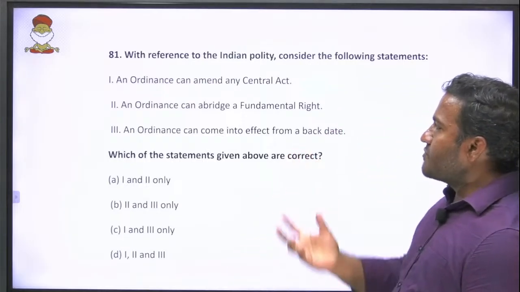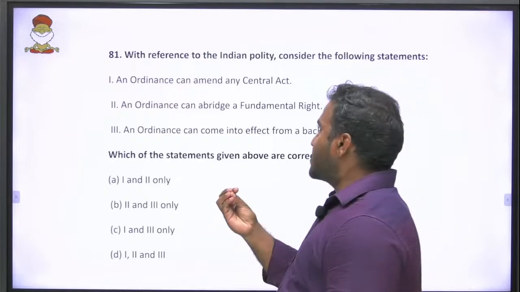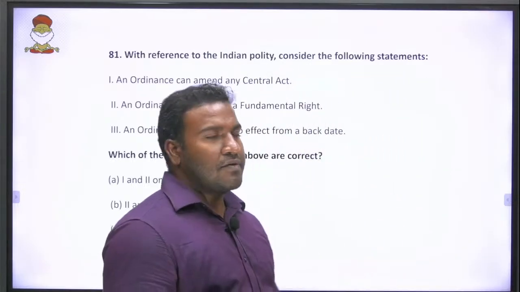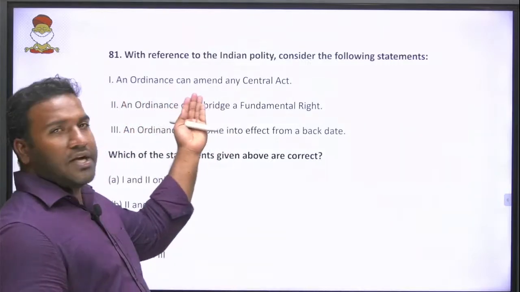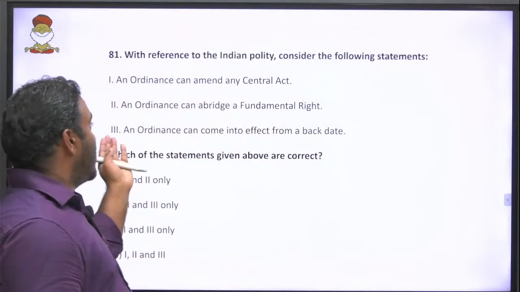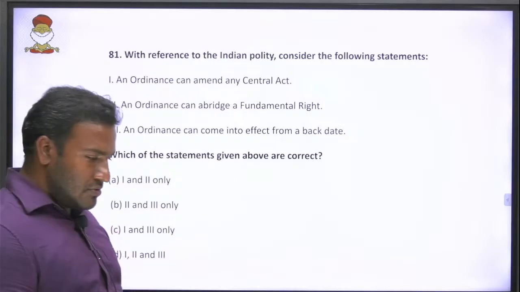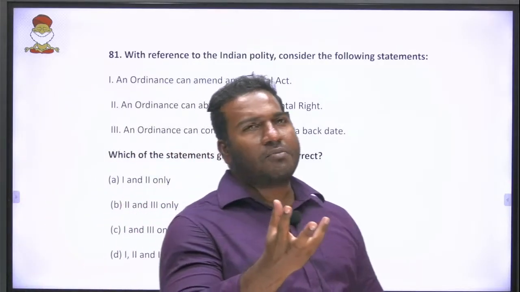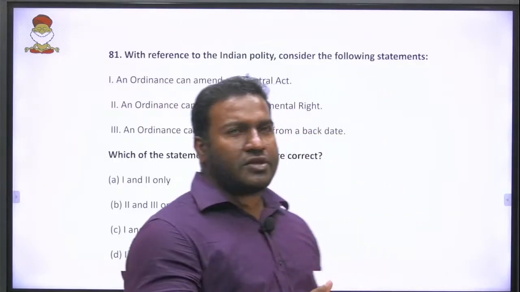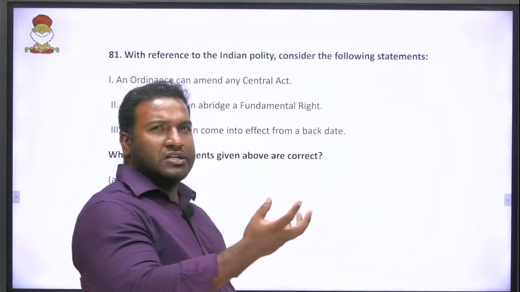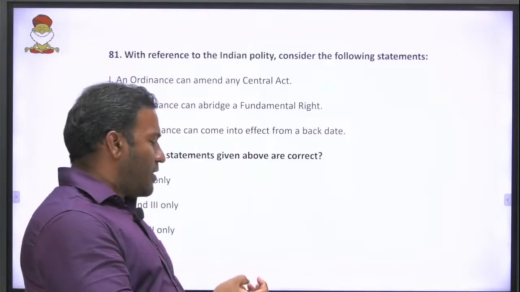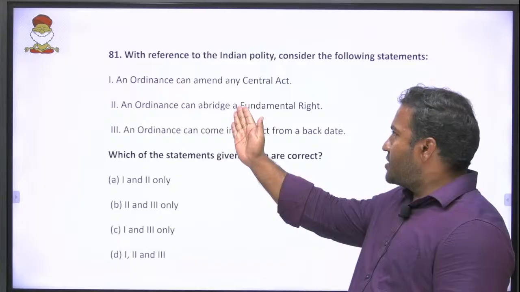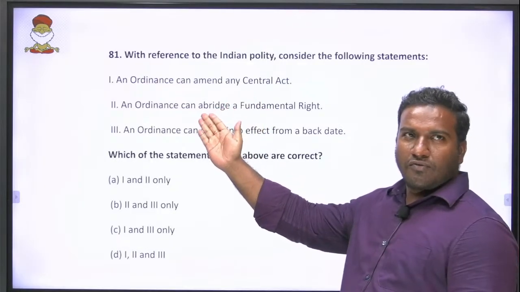Now, the first one: an ordinance can amend any central act. An ordinance is an act, and it can amend any central act. Second: an ordinance can abridge a fundamental right. Even a constitutional amendment cannot abridge a fundamental right. There are so many cases on basic structure, Kesavananda Bharati, Golaknath, which you have studied. I don't think this will be a very difficult question for you.